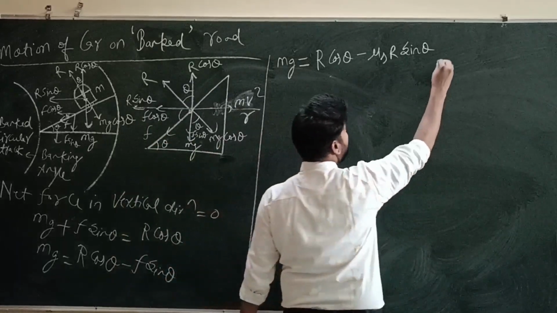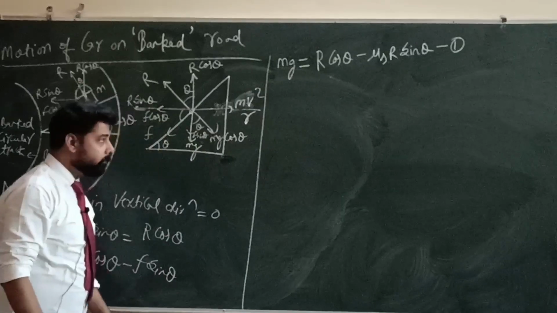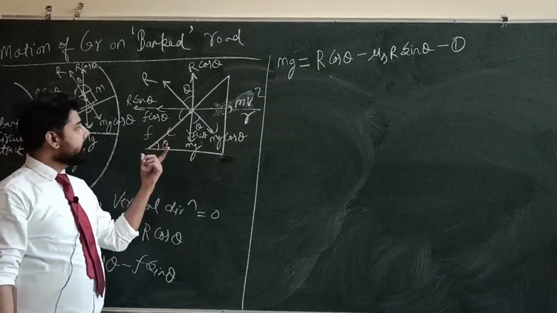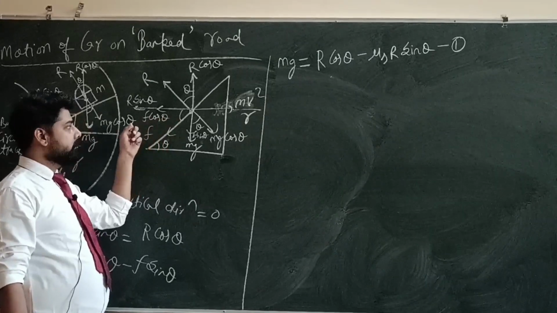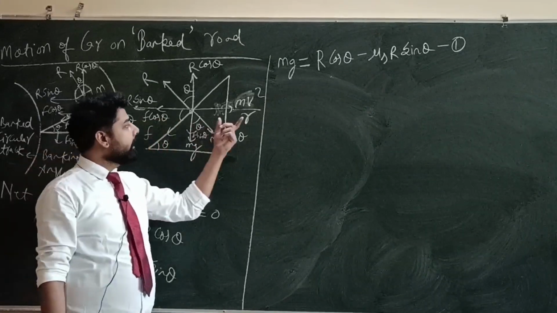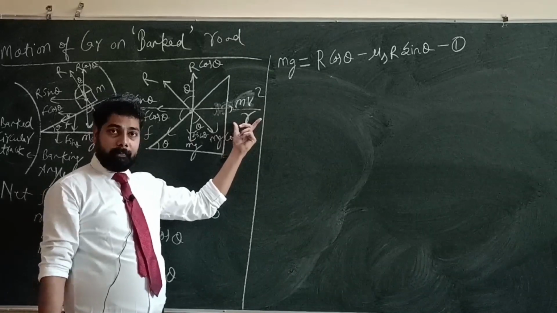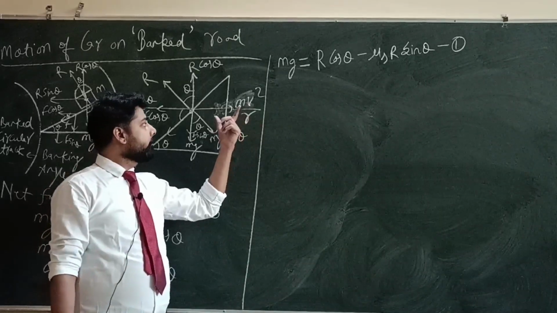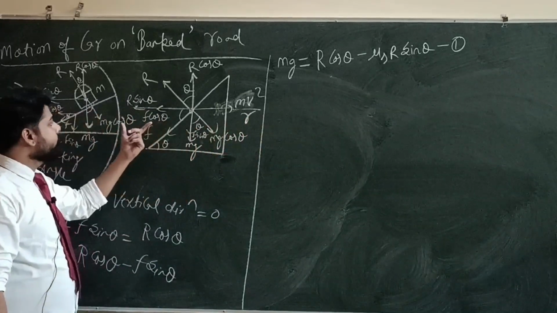This is the first equation. Now in the horizontal direction, the net force on the left-hand side must be equal to the net force on the right-hand side, and the centrifugal force equates these two forces.